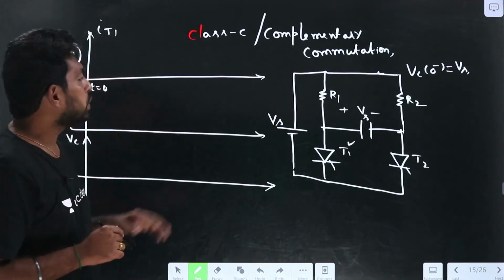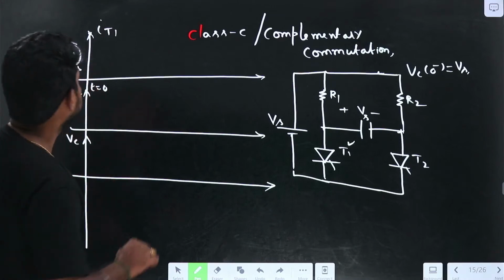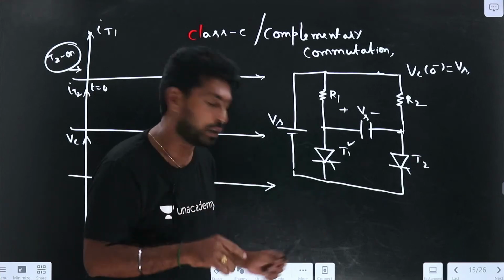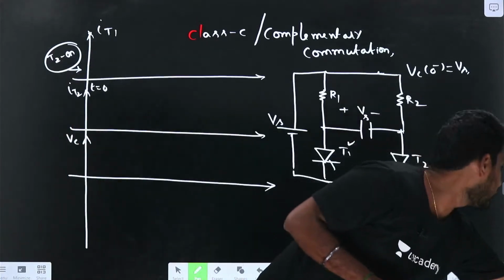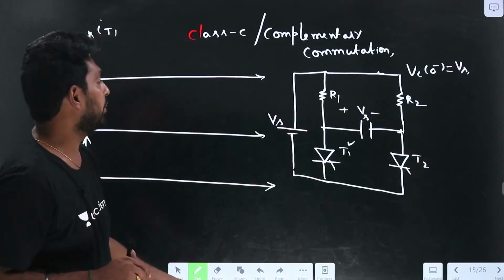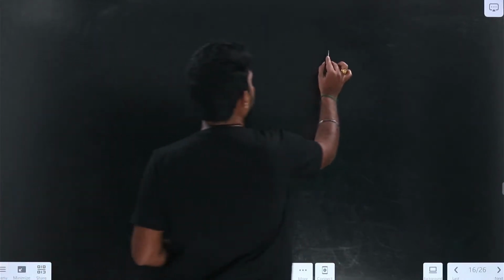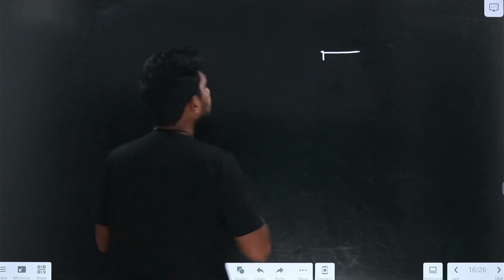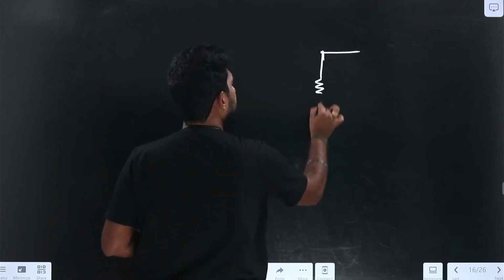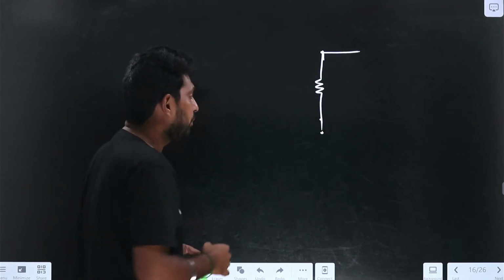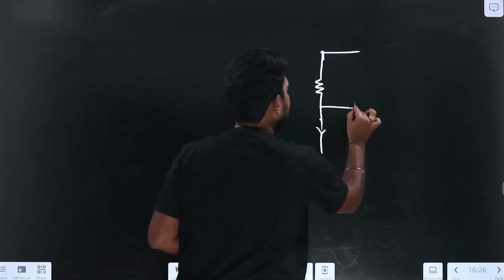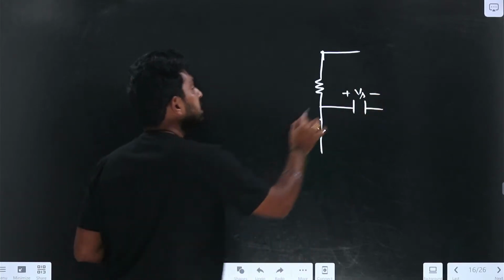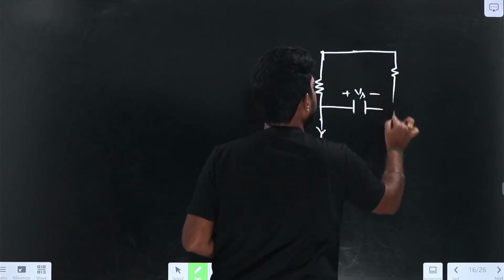Now at t equals 0, the triggering pulse is given to T1. What happens if I give the triggering pulse to T1? T1 will get into the on position. Now let me draw this circuit with T1 switched on. If I close the thyristor T1, the capacitor is charged to the initial value of plus minus Vs, and R1 and R2 will be there.